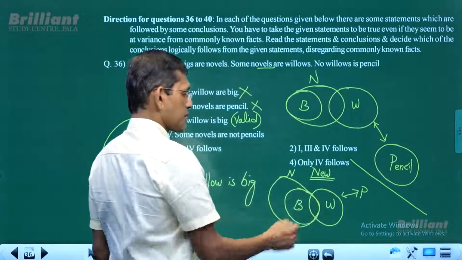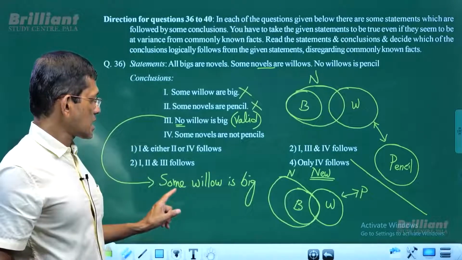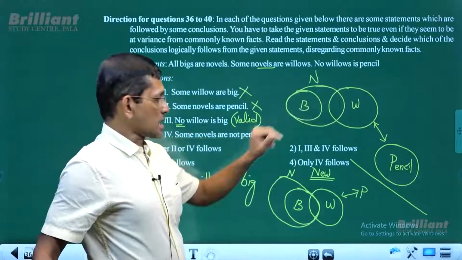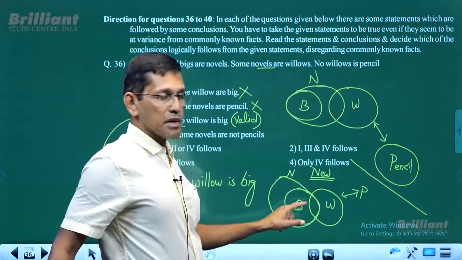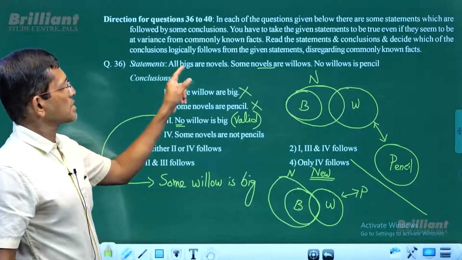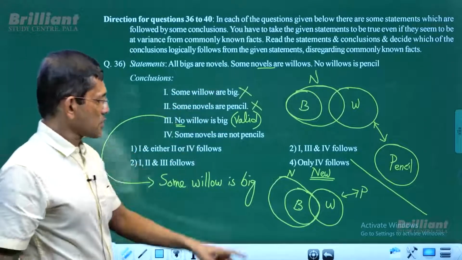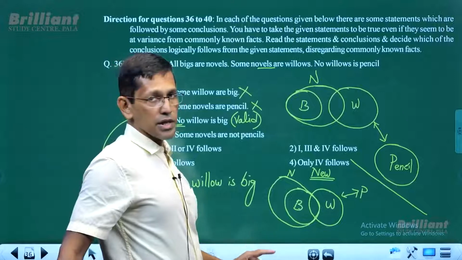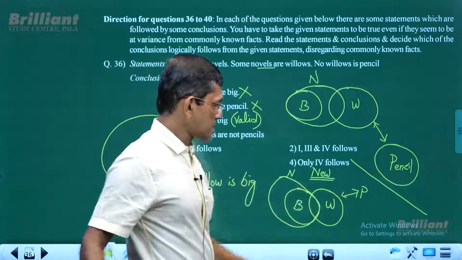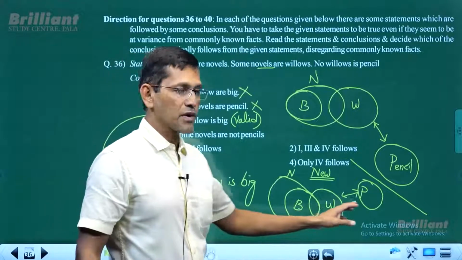Now we need to check whether this new diagram, which is drawn based on the negated conclusion and is slightly different from the basic diagram, exists with the given statements. All big are novels, that's correct. Some novels are willows, perfectly all right. No willow is a pencil. In this case, there is no intersection between pencil and willow.